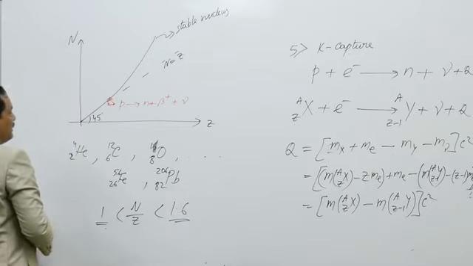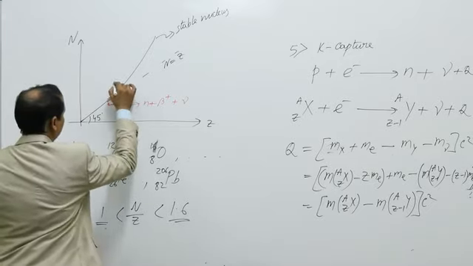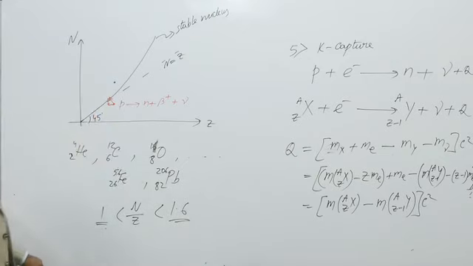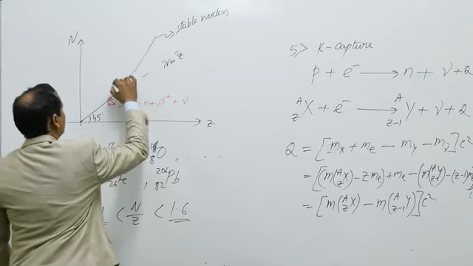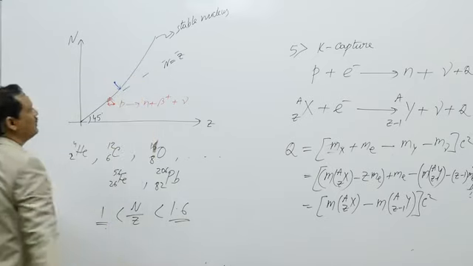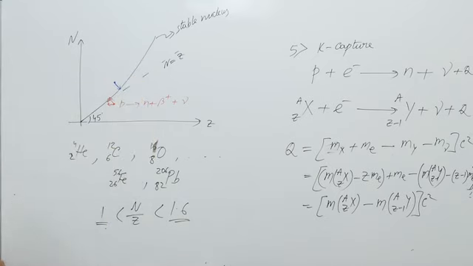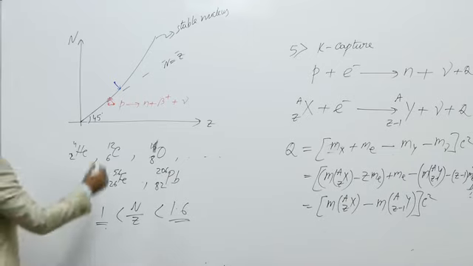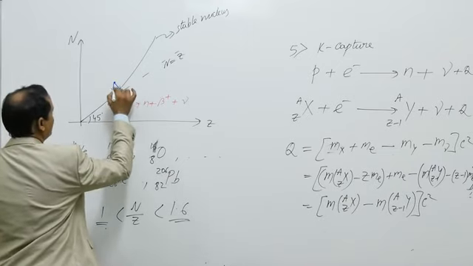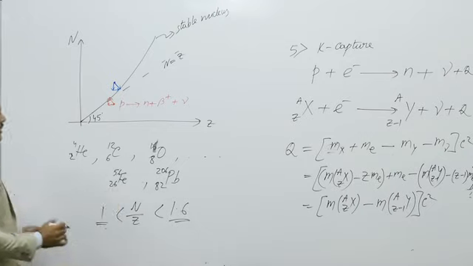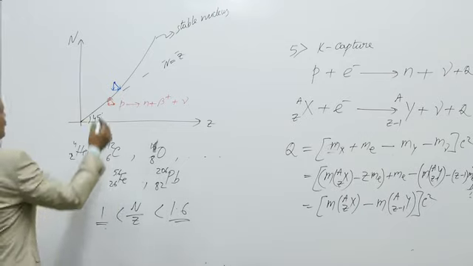If for some element the number of neutrons is more in comparison to the number of protons, they need to come to the stability line to become stable. So they decrease the number of neutrons and increase the number of protons.